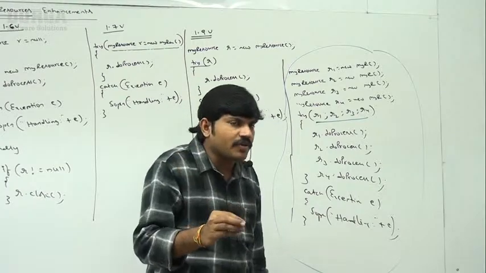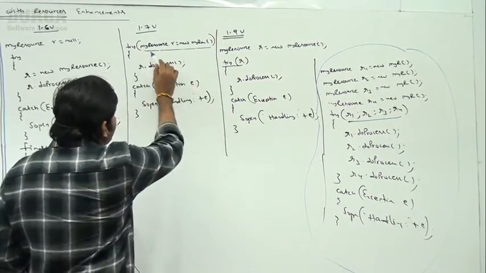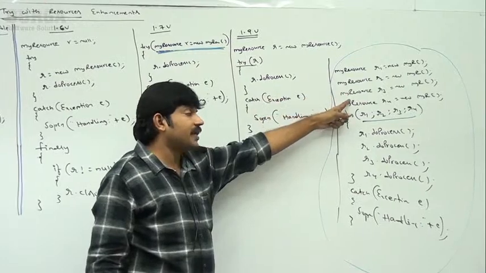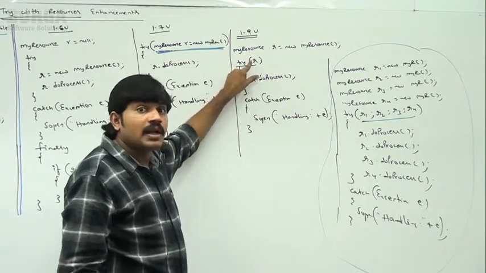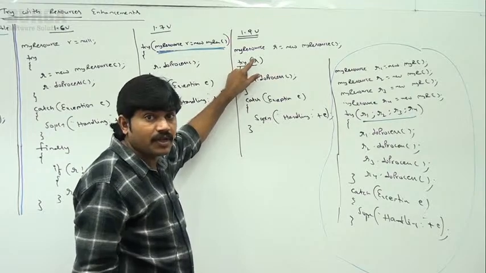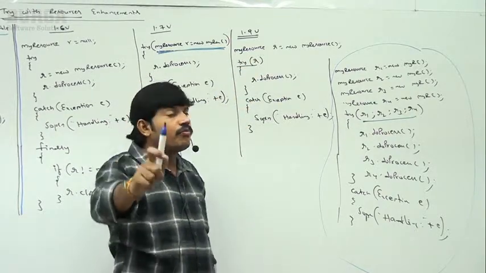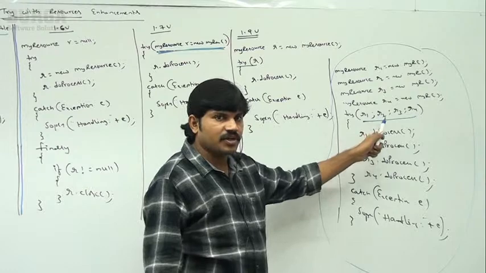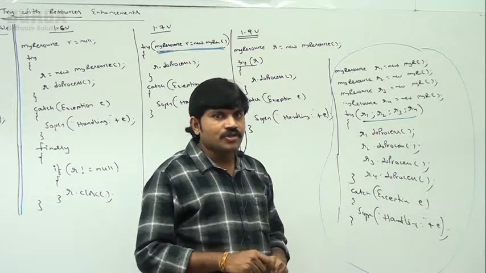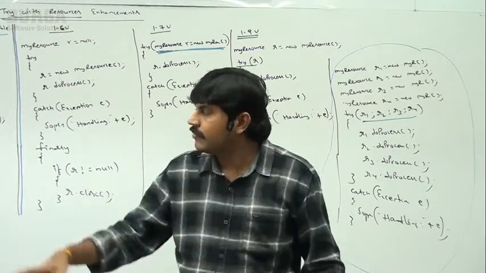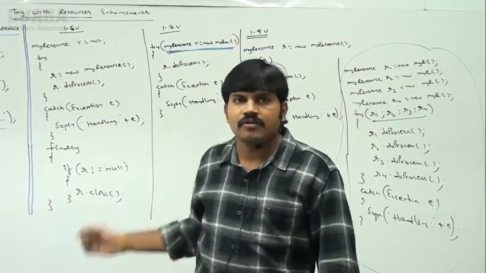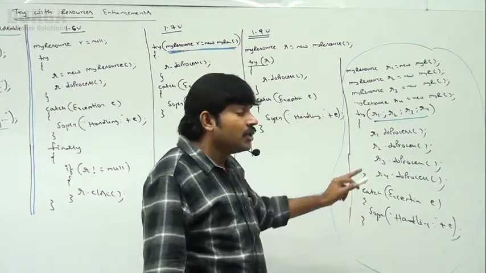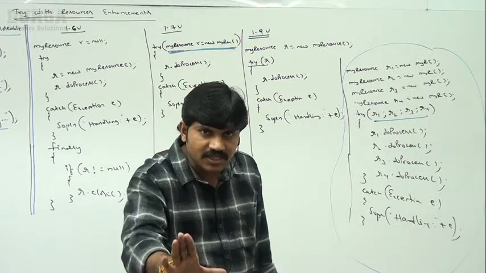In the 1.8 version, compulsorily we are creating the resource here. Or if the resource is already created, then we have to compulsorily declare it with a new reference variable. The resource reference variable should be local to the try block only until the 1.8 version. But from the 1.9 version onward, these are not local to the try block. Clear, right? So how to use the auto closable concept for our resources, whether it is the 1.6 version, 1.7 version, 1.9 version, or 1.9 version with multiple resources? Sir, let me execute the same code with the multiple versions.